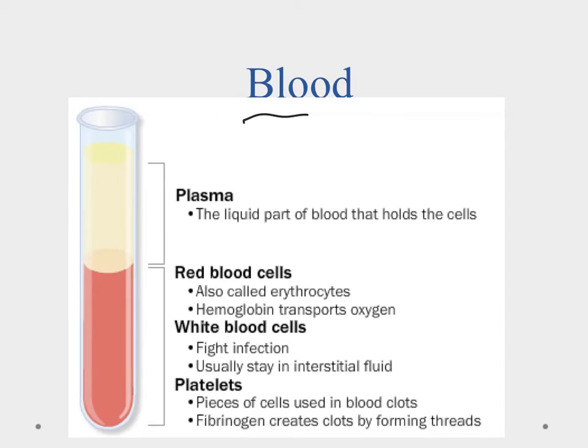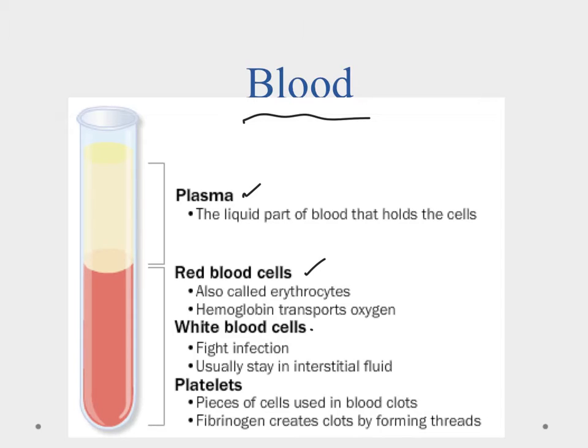Okay, so let's talk a little bit about the blood that flows through this system. The liquid part is called plasma, and that just kind of holds the blood cells and allows them to flow through the arteries and veins. When we're talking about the solid part of the blood, we have three different things. We have our red blood cells, which are the erythrocytes, and these are the ones that have the hemoglobin in them, and those are the ones that transport oxygen out to the cells. So very important that way.